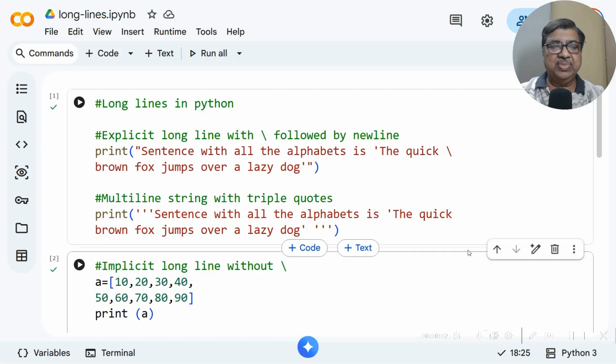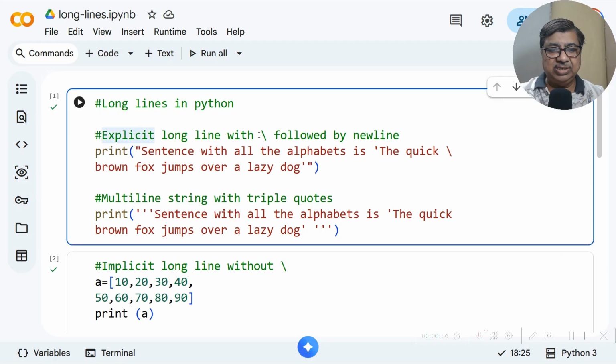Namaskar. Python has a special trick for writing long lines. Let us learn it. See, this trick is by using this backslash operator.